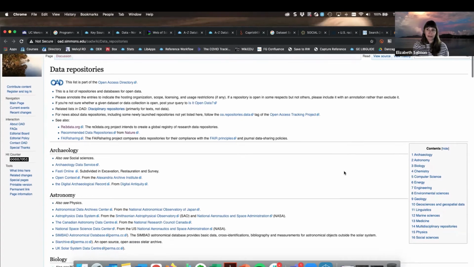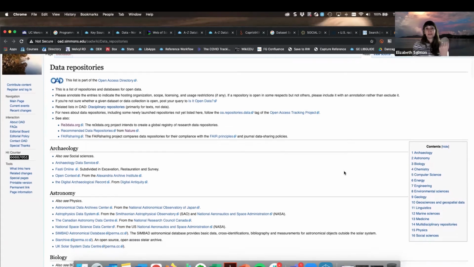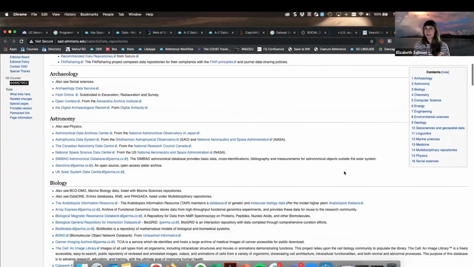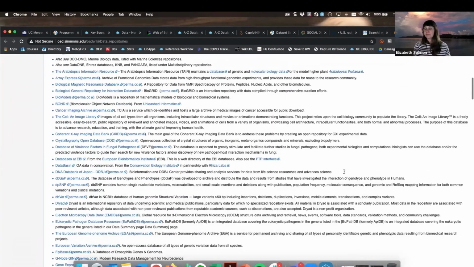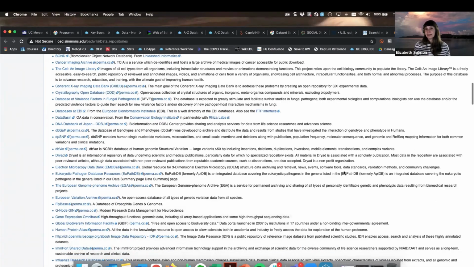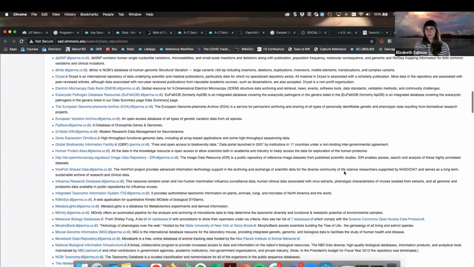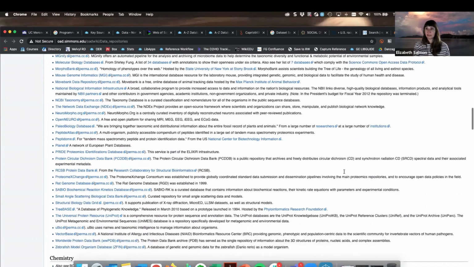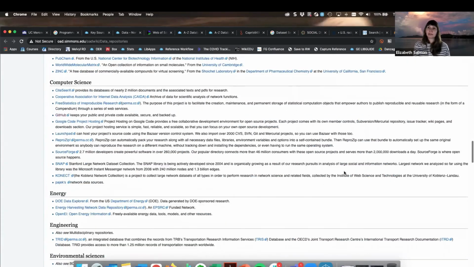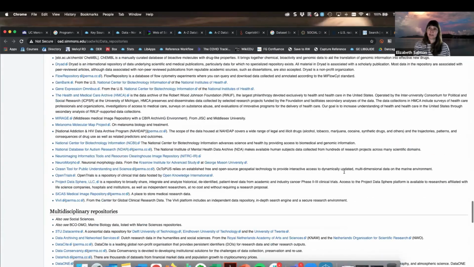They are open access, so you can at least search these data repositories, although you, again, might have to make that free account in order to download some of your data. And it's also possible there might be a component where you do need to have a subscription or membership as well. And so you can see that these are divided by subject areas.